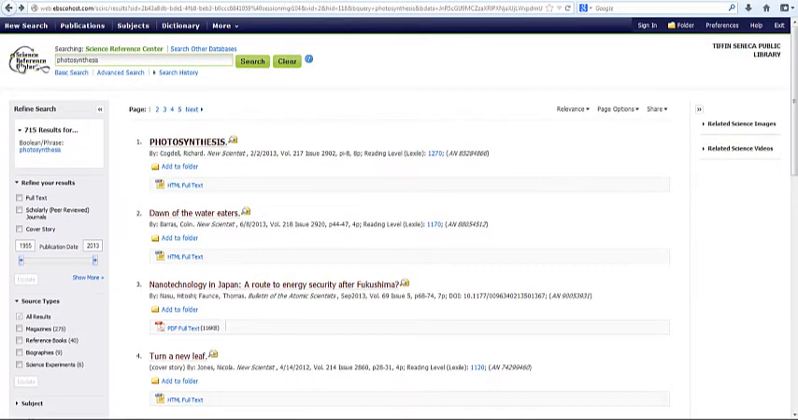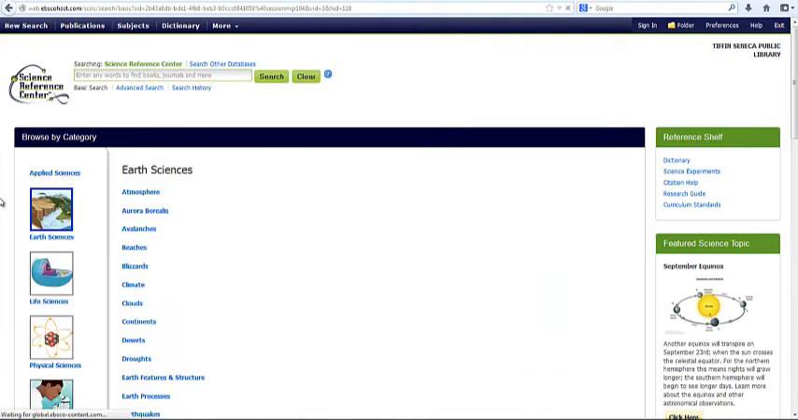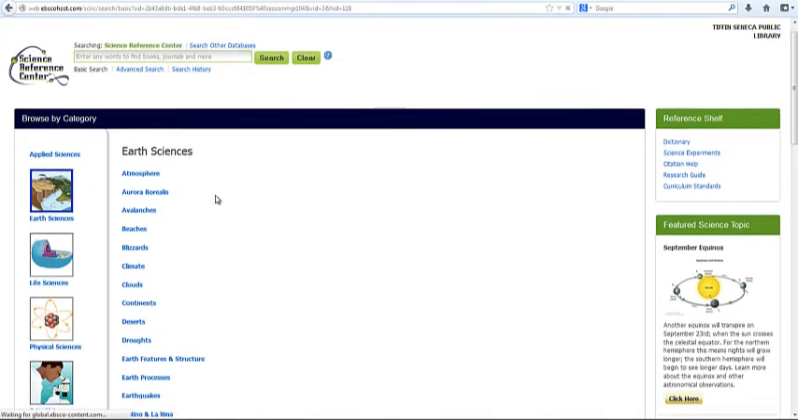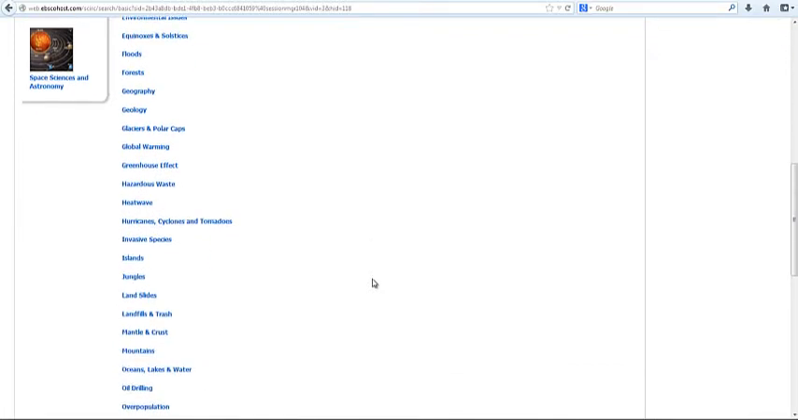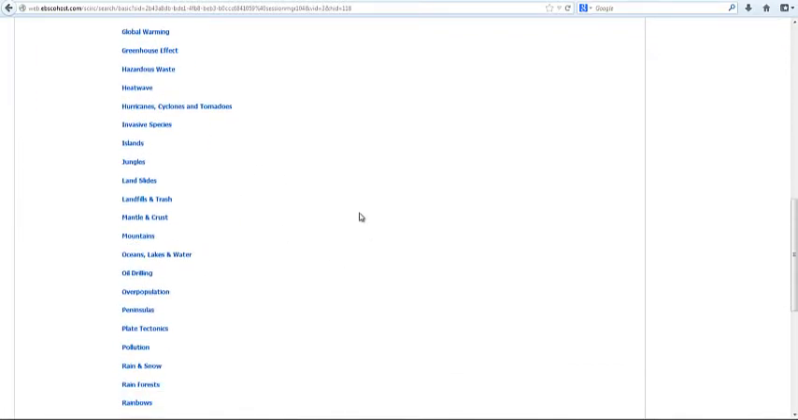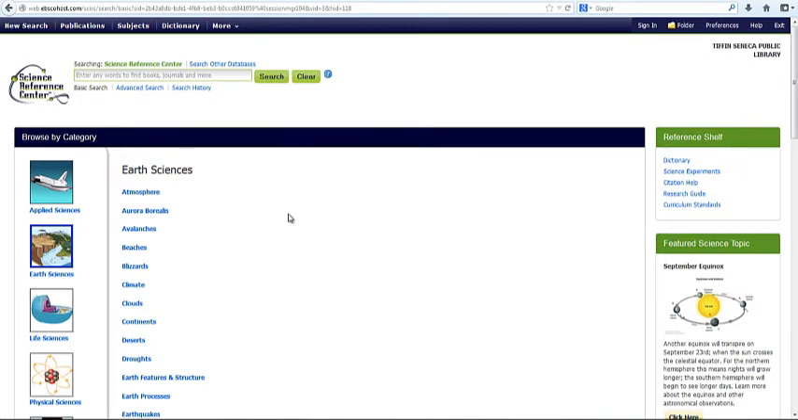But if you're not quite sure what you're searching for, you can browse the categories: applied sciences, physical sciences, earth sciences, and so on. Those will take you into some other categories then. Under earth sciences, atmosphere, and a bunch of other different topics: global warming, greenhouse effect, overpopulation. If you click on that, you will be taken to research on those different topics.